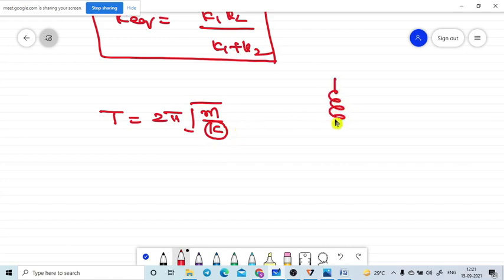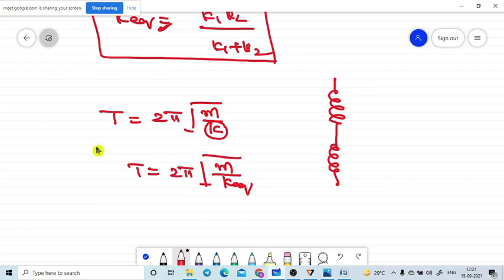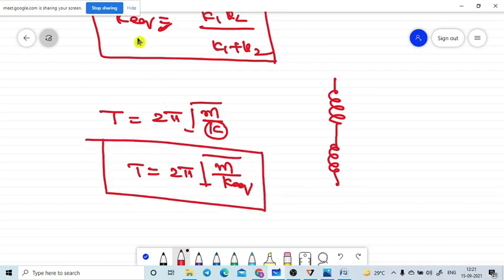But in this case we should not use this, because there are two springs. What do we need to take? We need to take the k equivalent value. For this case, T is equal to 2 pi into square root of m by k equivalent. So we first need to find the k equivalent value, then substitute in T is equal to 2 pi root m by k. In this, m we know, as they will give the load attached to the system. K equivalent we need to find out. They will give the k1 and k2 values. Then you can easily find the time period of the total system. This is the case if the springs are connected in series.